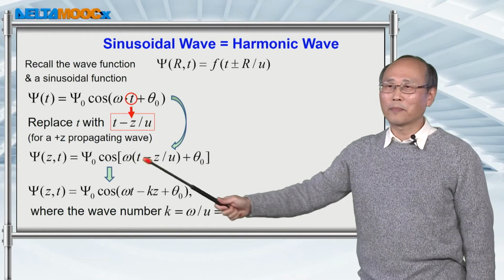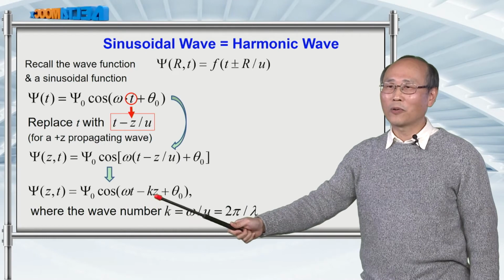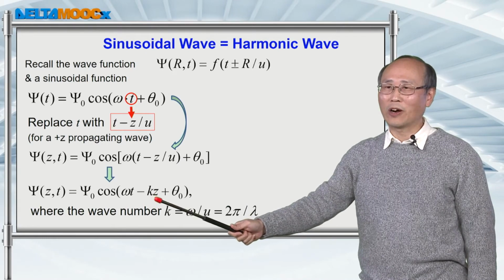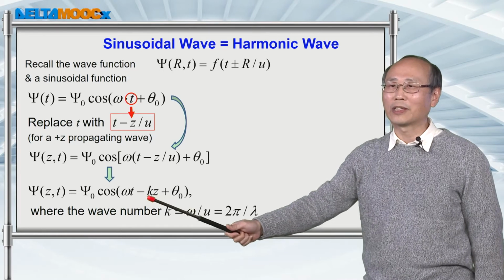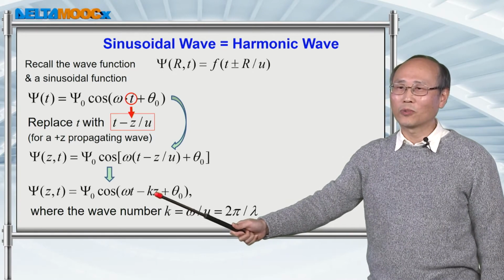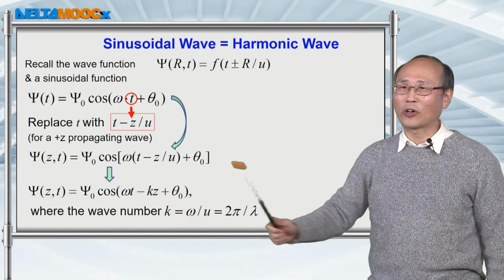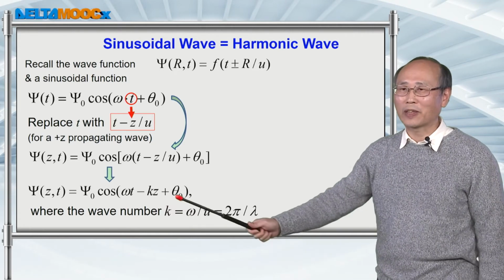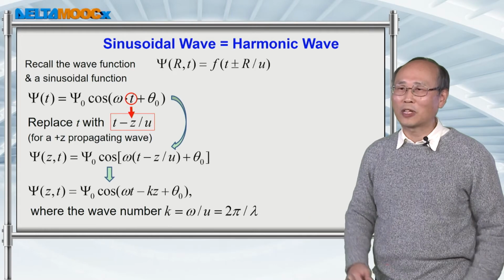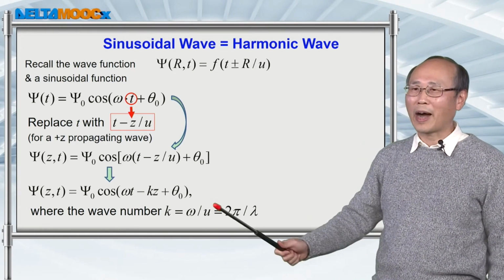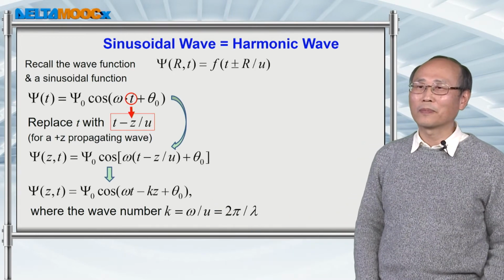And omega divided by u tells you the periodicity of the sinusoidal function along the z direction. From the last page, this periodicity is described by the variable k, which is 2 pi over the spatial periodicity, or 2 pi over the wavelength.